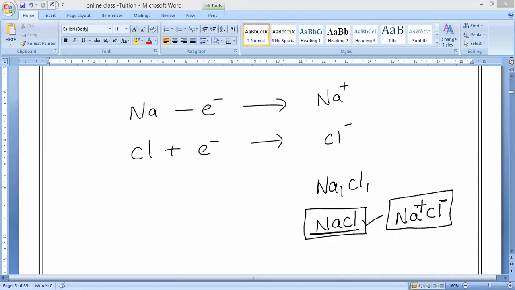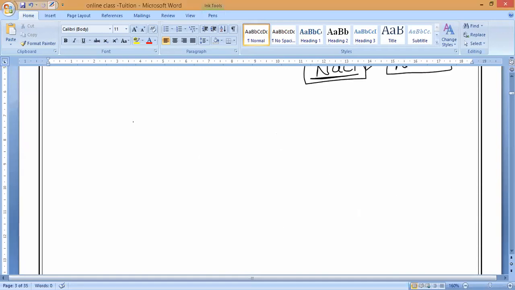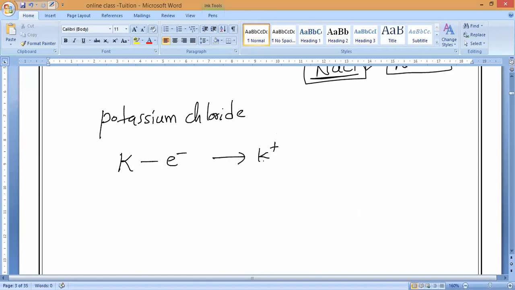Next, I will say some ionic compounds and you should identify the ions present in them. Potassium chloride. What is the symbol of potassium? K. Potassium will lose one electron and turn into K plus.